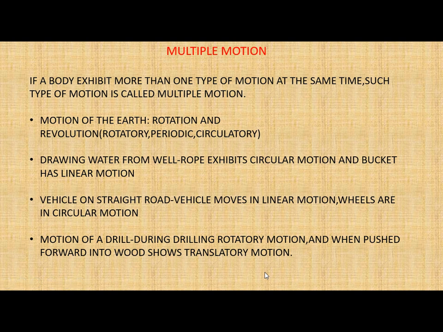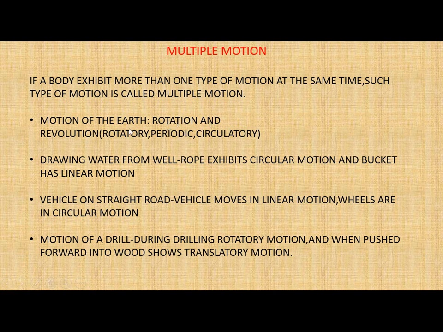Now sometimes a body can have multiple motions. So our next topic is multiple motion. If a body exhibits more than one type of motion at the same time, such type of motion is called multiple motion. The first one is motion of the earth. We know that earth has two types of motion, that is rotation and revolution.